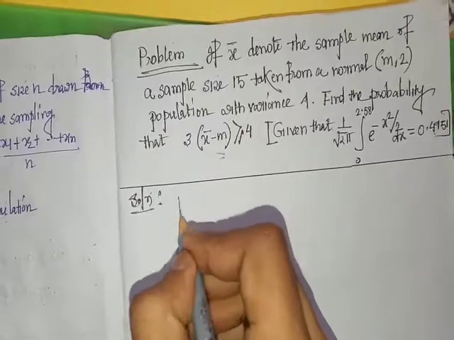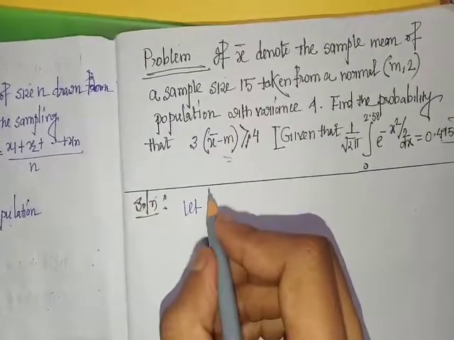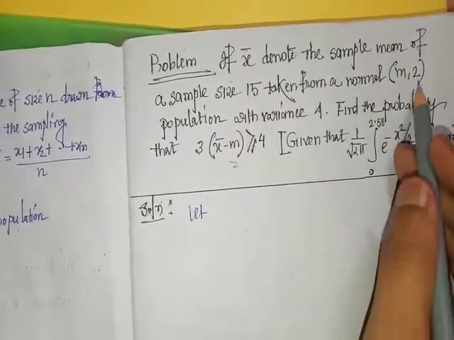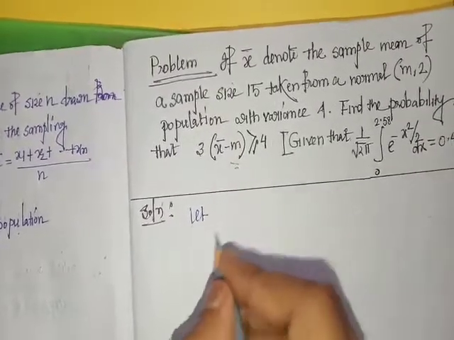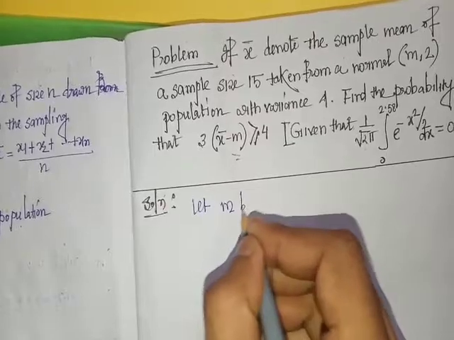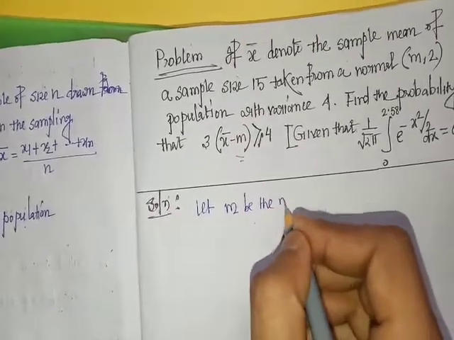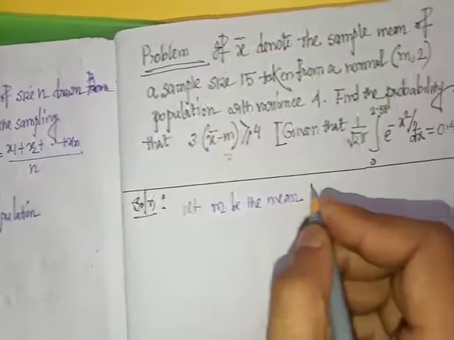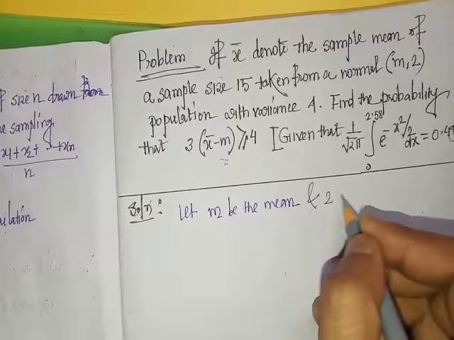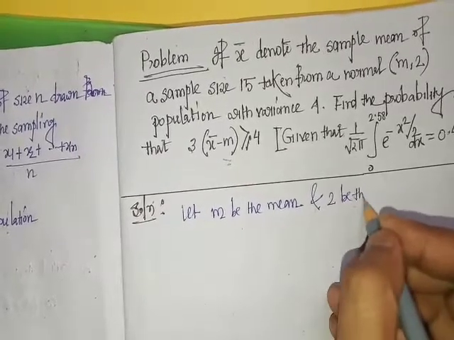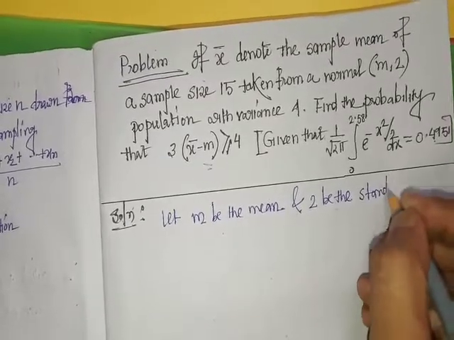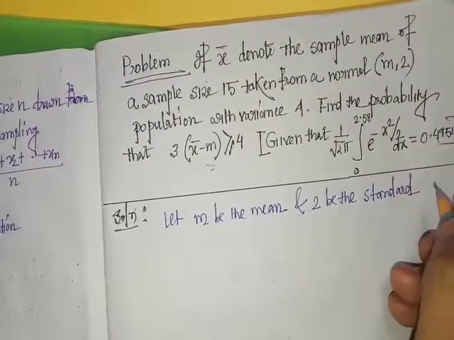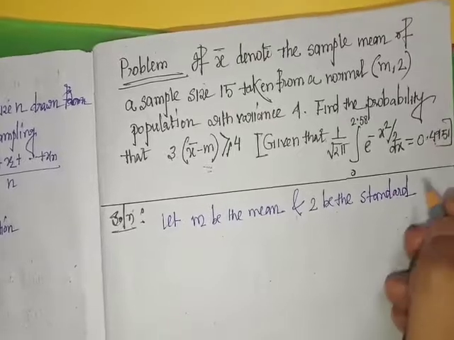Let m be the mean and here sigma equals 2, so 2 is the standard deviation. Let m be the mean and 2 be the standard deviation.